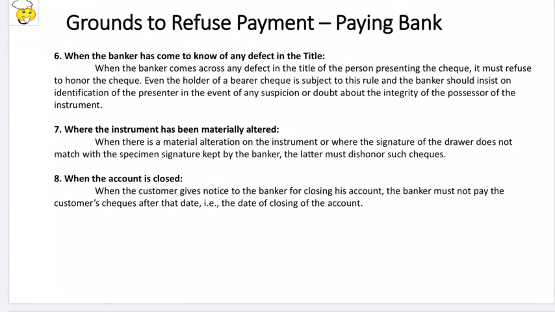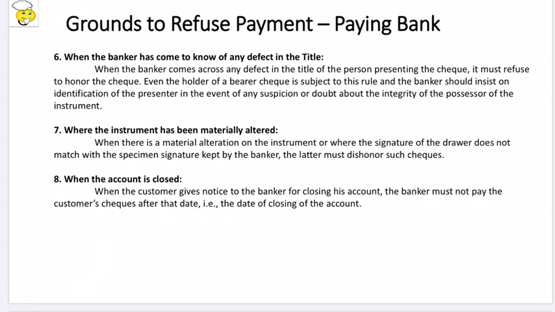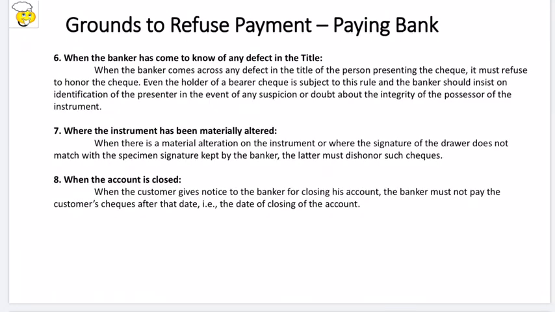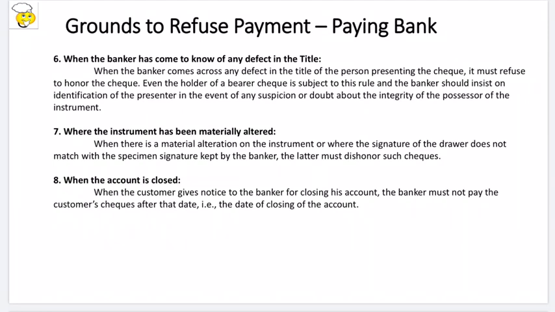And then of course, if there is any material alteration done to the check, I mean if it has got wet or the ink has got spread out or something like that, then they should refuse payment. And of course, if the customer has closed the account, the banker should not entertain any more transactions through that account. Okay, so this is about the paying bank.